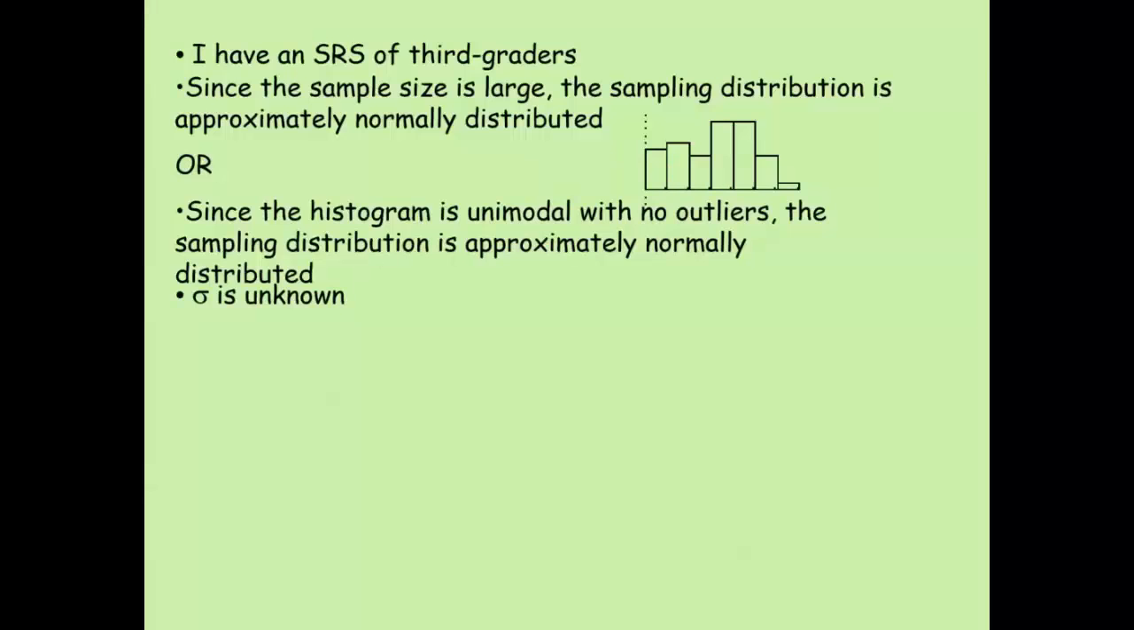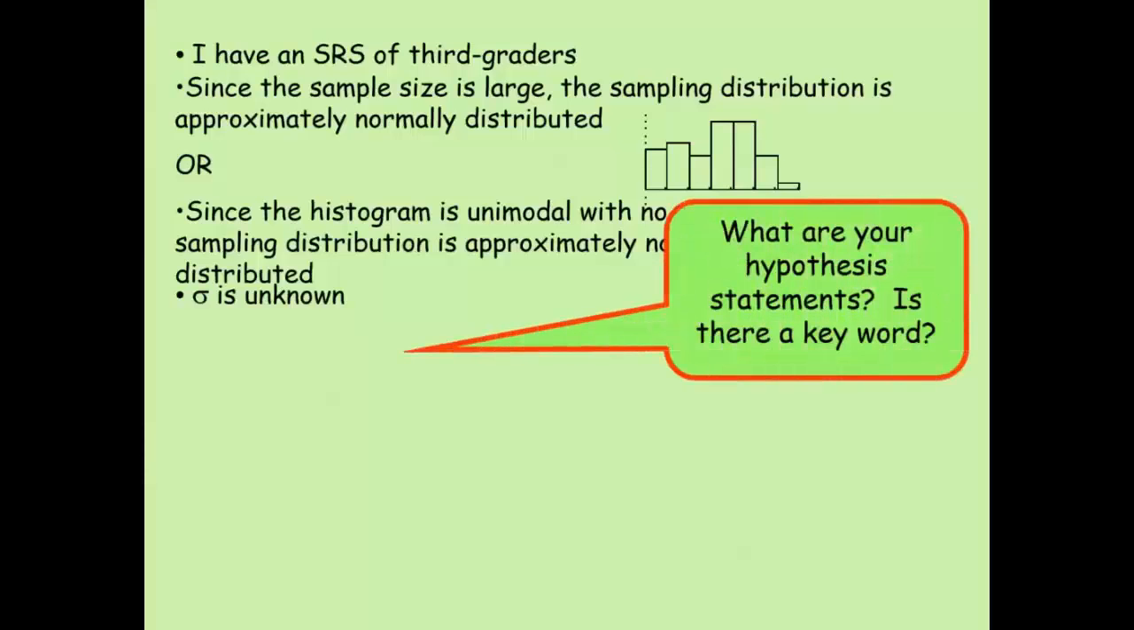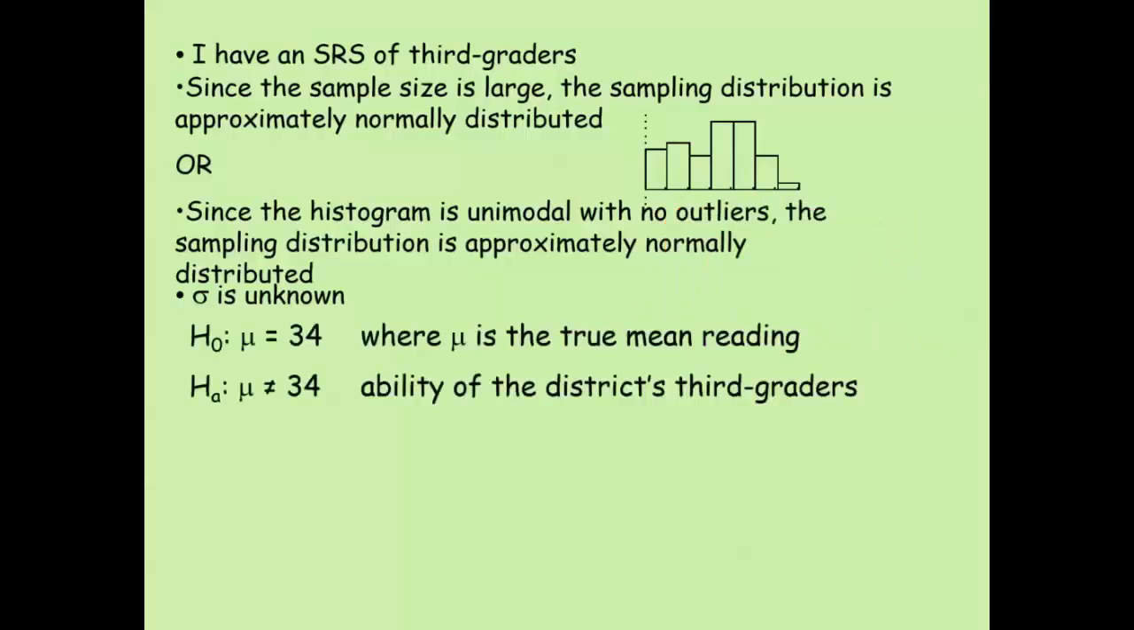What about our null and alternative? Well, we are comparing this sample of reading scores to the national average, so we want to check if there's evidence that it's actually different. Different would imply a two-tailed test. Our null would be mu equals 34, and we define mu as the true mean reading ability of the district's third graders.